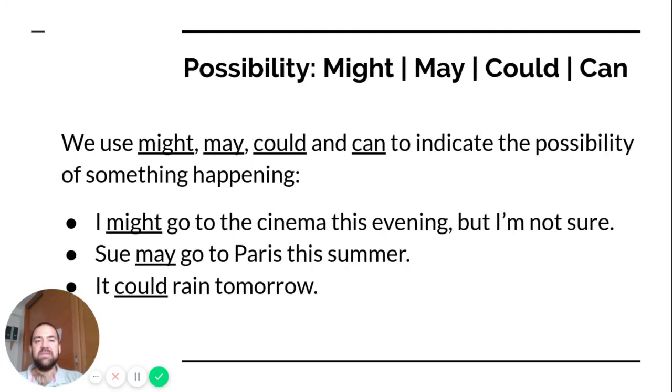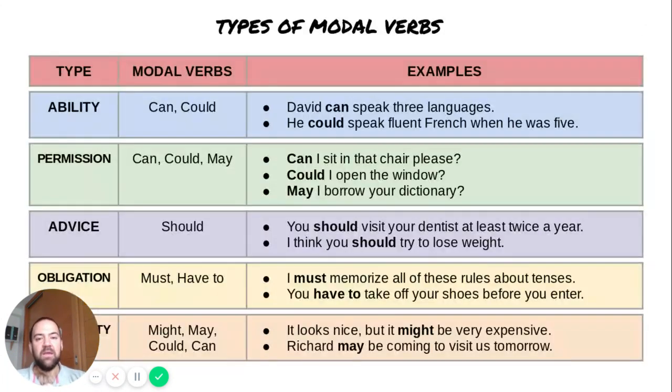Again, for possibility, we have all of these that we can more or less use one or the other. It doesn't really matter. I might go to the cinema this evening, but I may go to the cinema this evening. Both of them would be correct. Sue may go to Paris this summer. It could rain tomorrow.